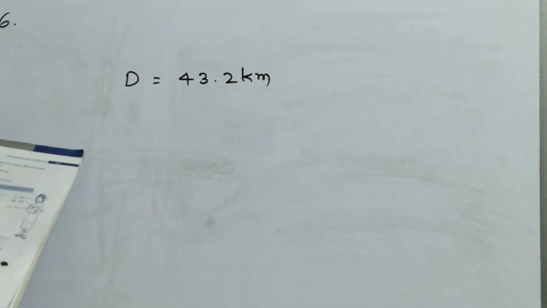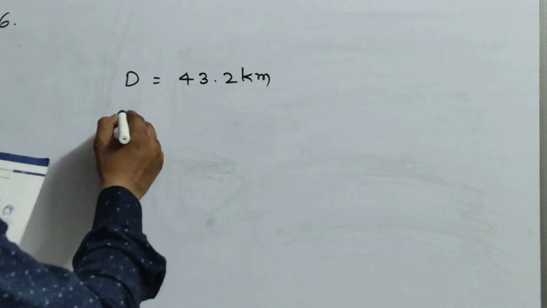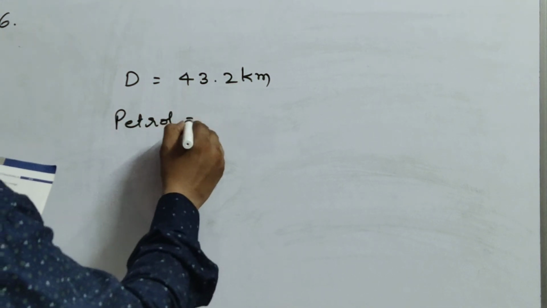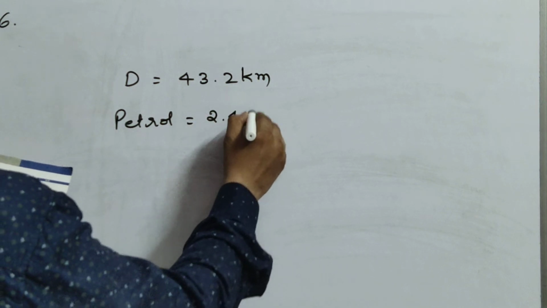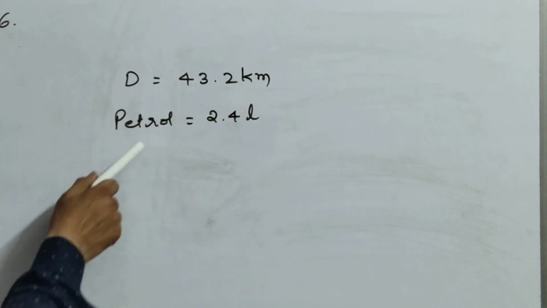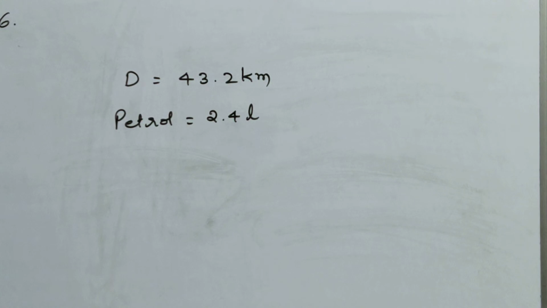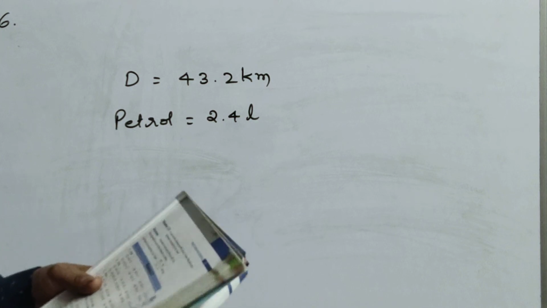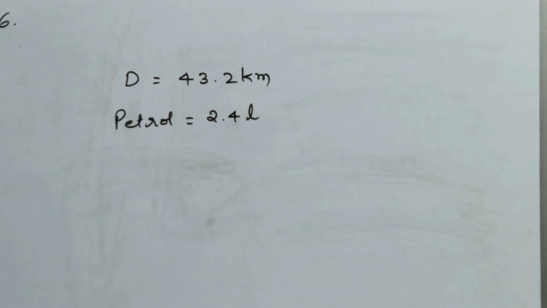If you use 2.4 liters of petrol, you can travel 43.2 kilometers. But here the question is, how much distance will it cover in 1 liter of petrol?